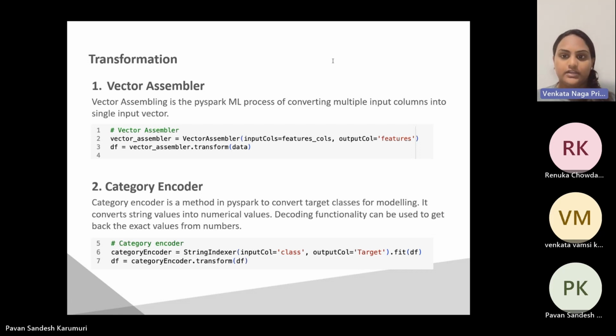Additionally, the decoding functionality enables us to retrieve the original string values from the numerical representations, ensuring interpretability and ease of analysis. By utilizing these transformation techniques, we aim to optimize the data processing phase and improve overall efficiency and accuracy of our decision tree models. Next slide, please.